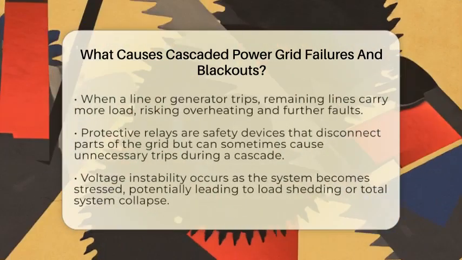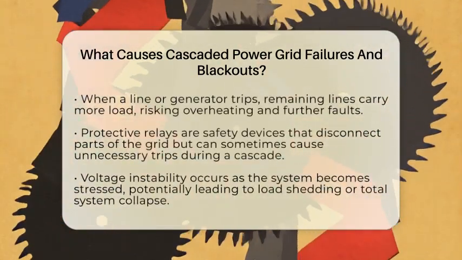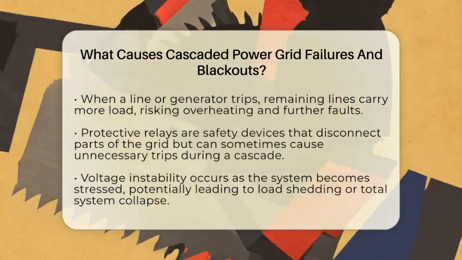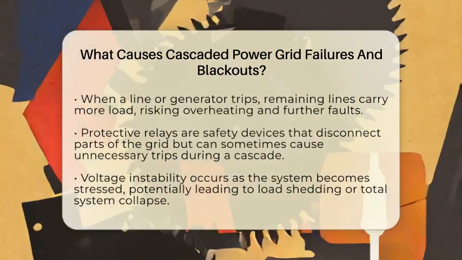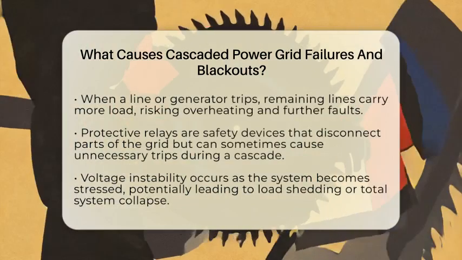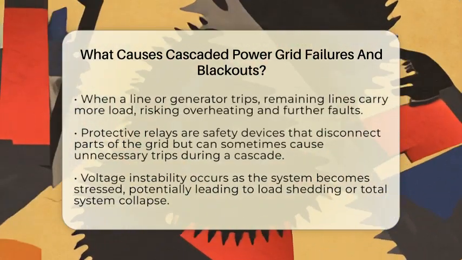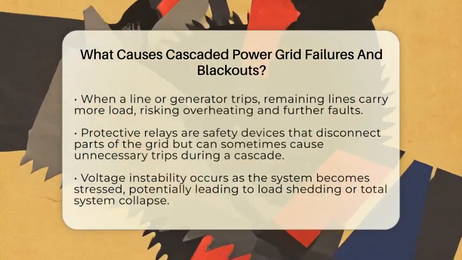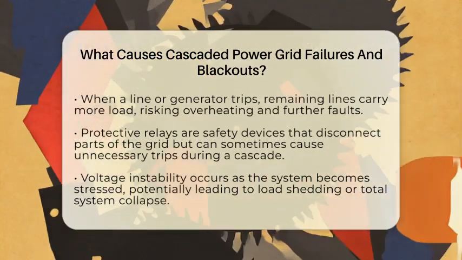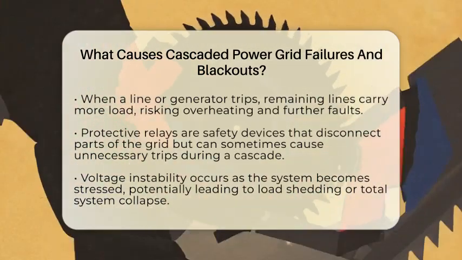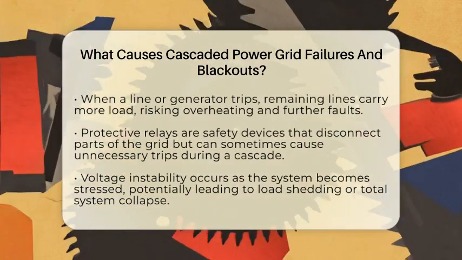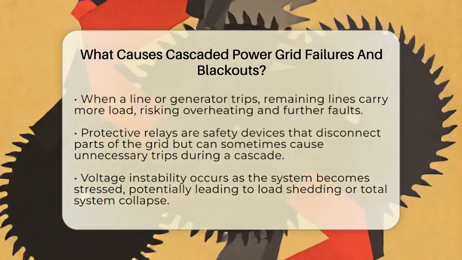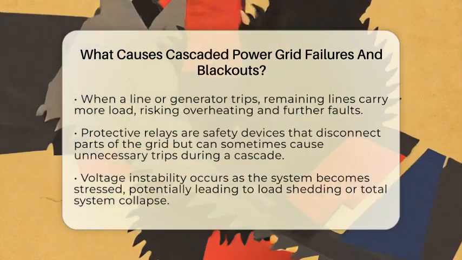outages. When a line or generator trips, the power it was carrying needs to go somewhere else. The remaining lines then carry more load than they are designed for. If these lines are already close to their maximum capacity, this sudden overload can cause them to heat up and sag, leading to more faults and trips. This overload spread is a key reason why failures cascade through the system.